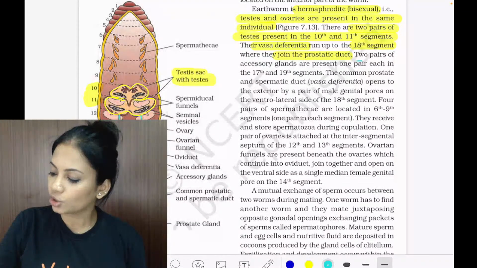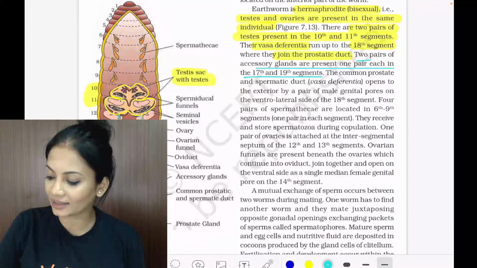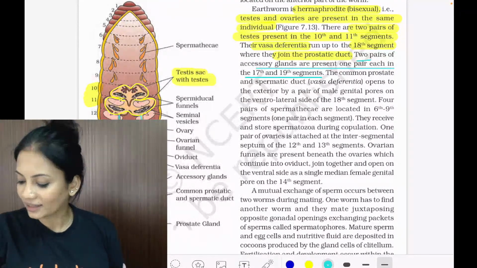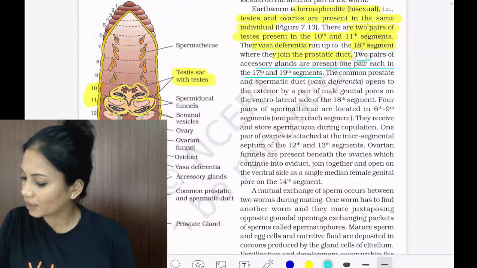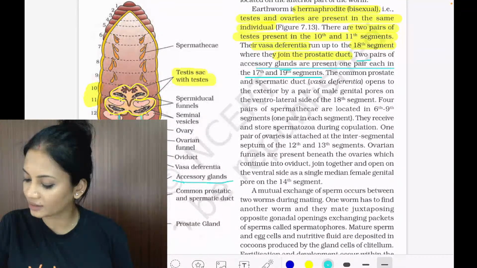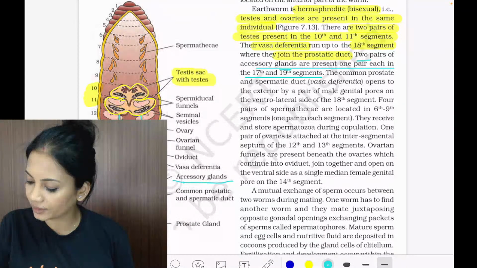Then two pairs of accessory glands are present, one pair in each of the 17th and 19th segments. Here are the accessory glands, one over here and one over here.